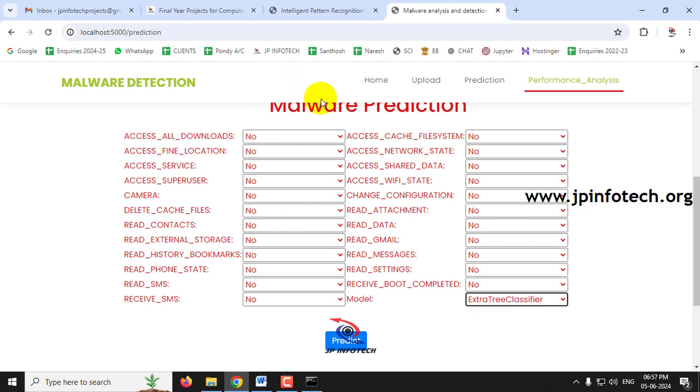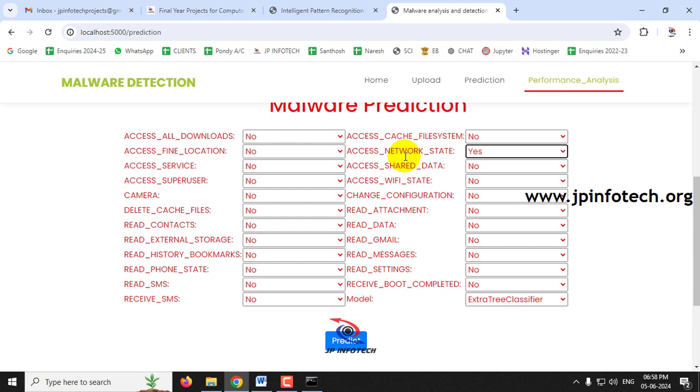You can select it and you can make the predictions on it. So let me show you a few cases for the Android malware detection. For the first case, I'll consider the access all downloads as no, network state as yes, all others are